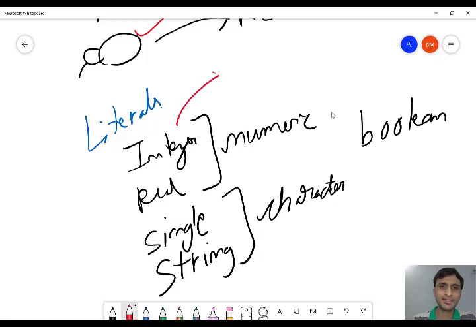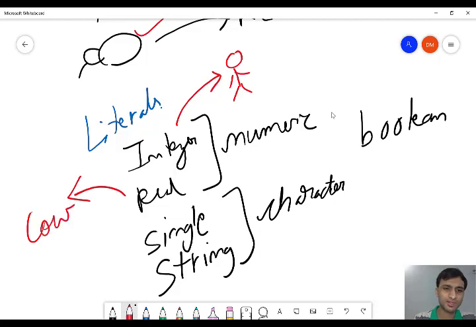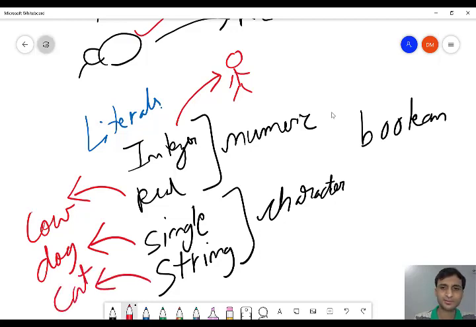So assume that integer is a human being, real is a cow, single character constant is a dog, string is a cat, boolean is a horse. So these are different types of animals, right?